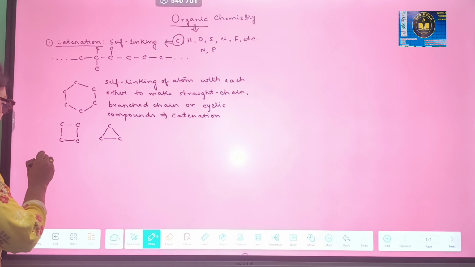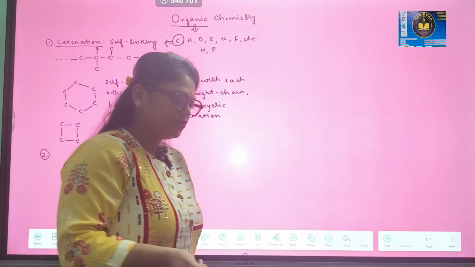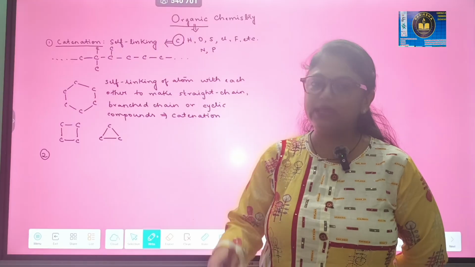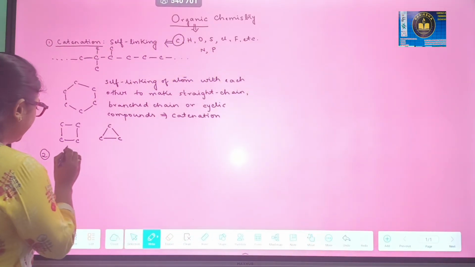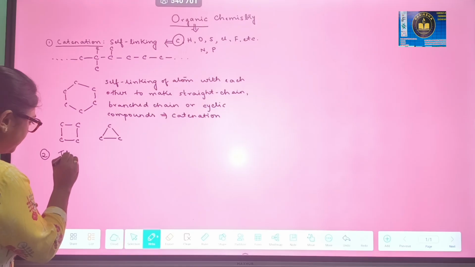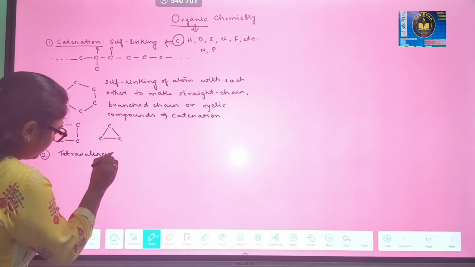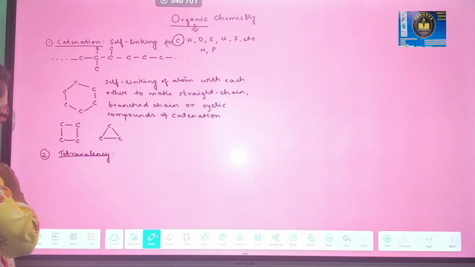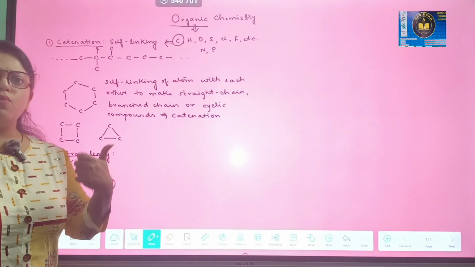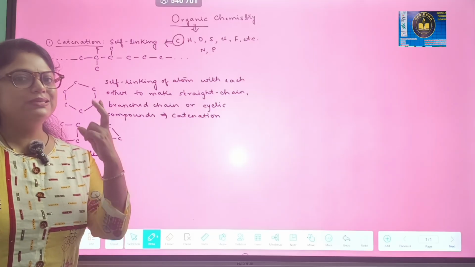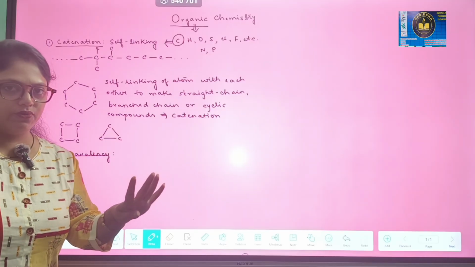Another property due to which carbon wins the race in organic chemistry, it is tetravalency. I hope you all are aware of the term tetravalency. Guys, what is tetra? As you know, mono means 1, bi means 2, tri means 3, tetra means 4.